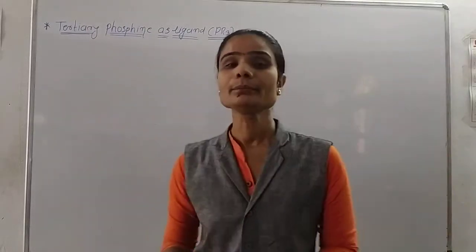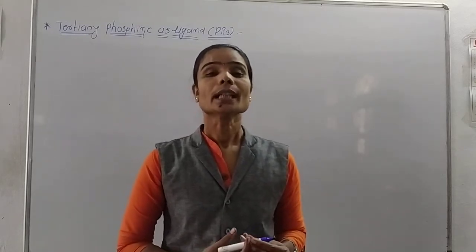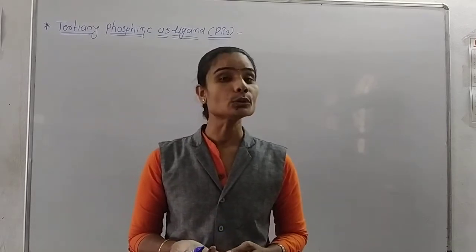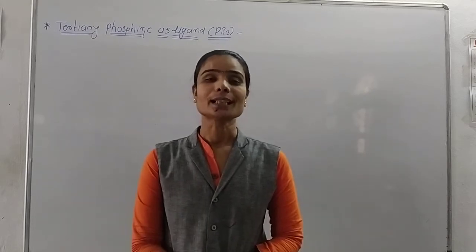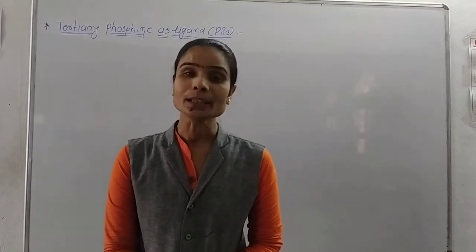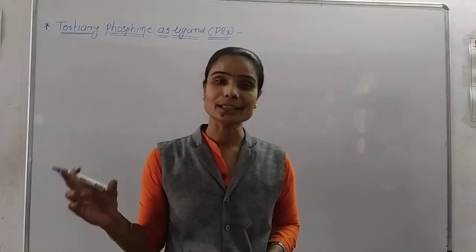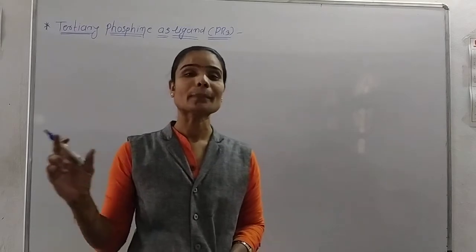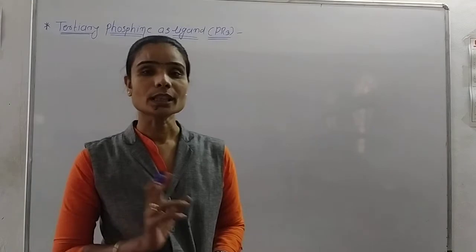Hello friends, welcome again. In the last lecture we saw nitrogen fixation, which is carried out by nitrogen fixing bacteria. The nitrogenase enzyme has two components, component 1 and component 2. Component 1 is an iron sulfur protein and component 2 is a molybdenum iron sulfur protein. These two components act as the nitrogenase enzyme and undergo a cycle in which atmospheric nitrogen absorbed by nitrogen fixing bacteria is converted into a useful product for the living system.